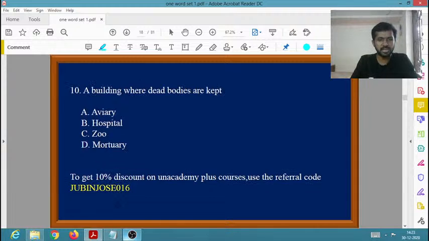Next, a building where dead bodies are kept. One word for a building where dead bodies are kept. Aviary, hospital, zoo, mortuary. So what is the one word for a building where dead bodies are kept?